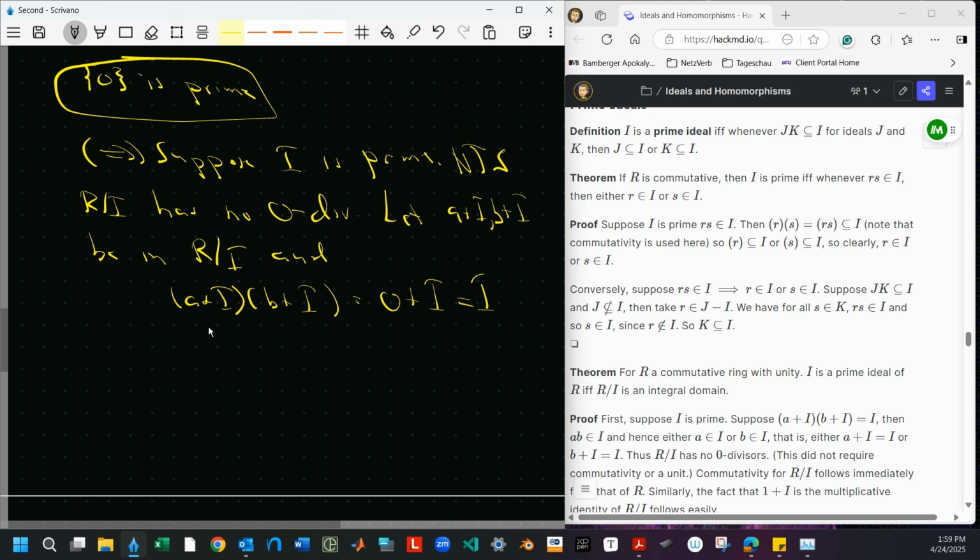So what does that tell me? This is AB plus I. But what this tells me is that AB is an element of I, because this thing is equal to that thing.